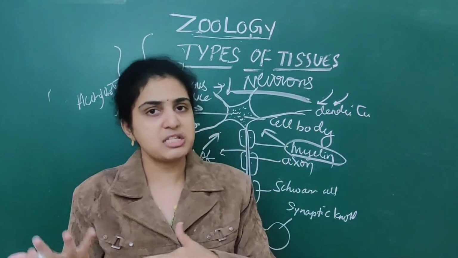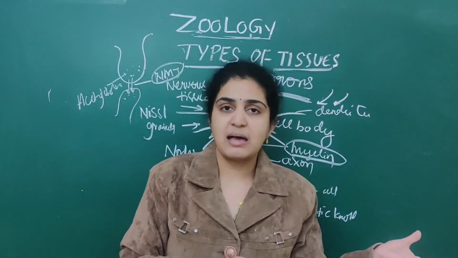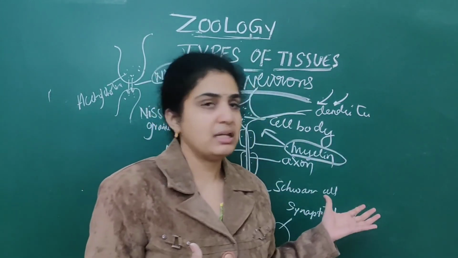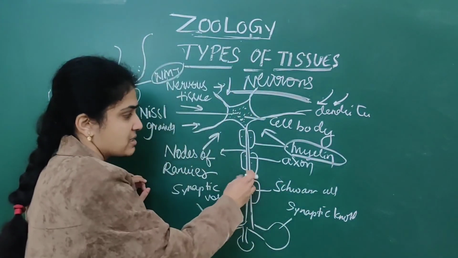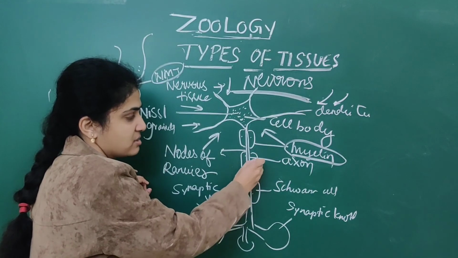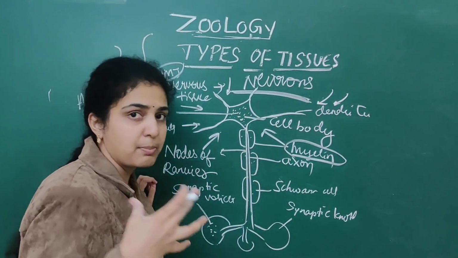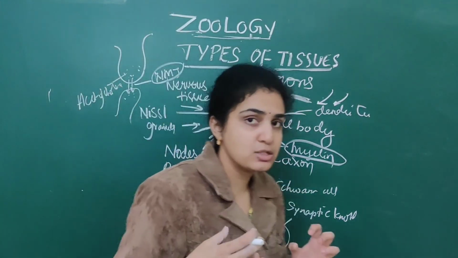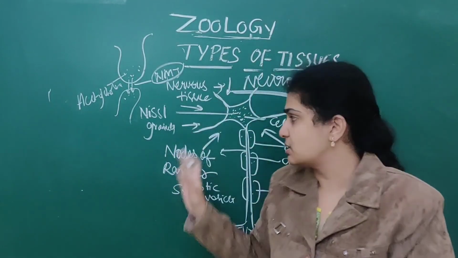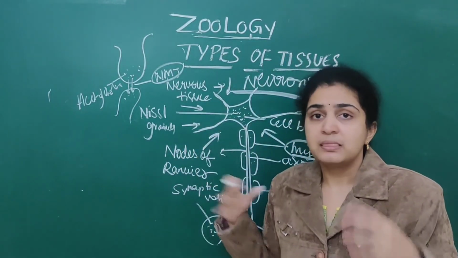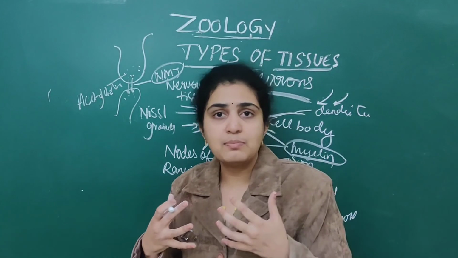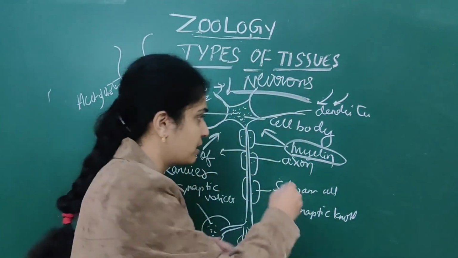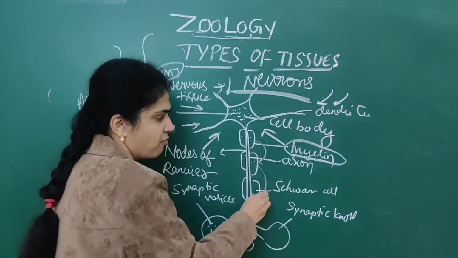For some it is present, for some it is absent. If it is absent, it is called unmyelinated. As well as, we have seen there are gaps between the axon, where the myelin sheath is present only in some parts. This myelin sheath helps in transfer of information from this to this so fast.